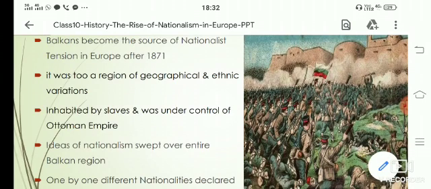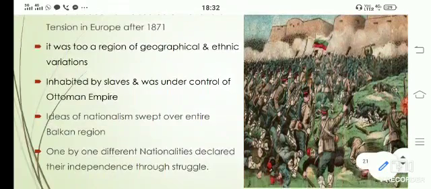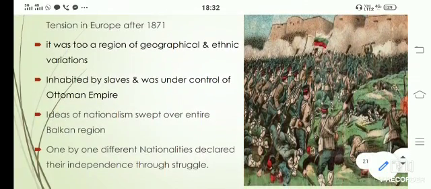It was also a region of geographical and ethnic variation. So there were complete variations, geographical and also ethnic, in this region. Inhabited by Slavs and under control of the Ottoman Empire. Ideas of nationalism swept over the entire Balkan region.